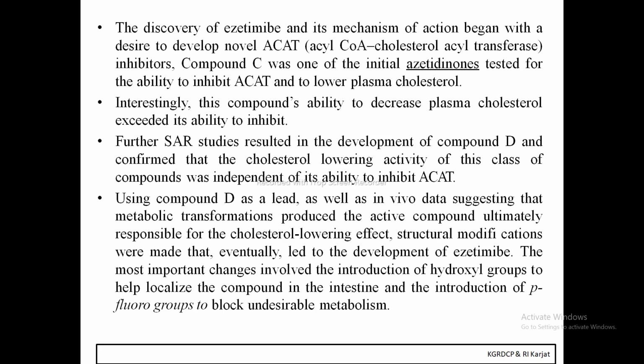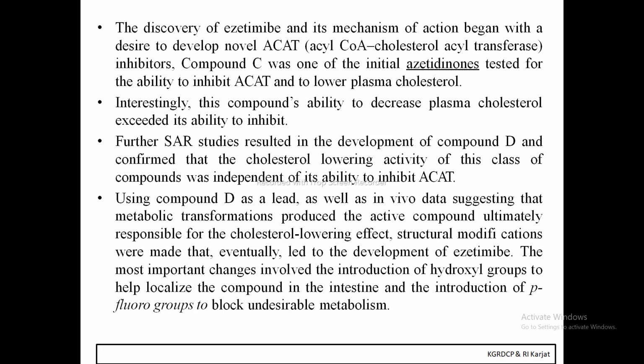Interestingly, compound C's ability to decrease plasma cholesterol exceeded its ability to inhibit the enzyme. Further SAR studies resulted in the development of compound D and confirmed that the cholesterol lowering activity of this class of compounds was independent of its ability to inhibit the enzyme ACAT.